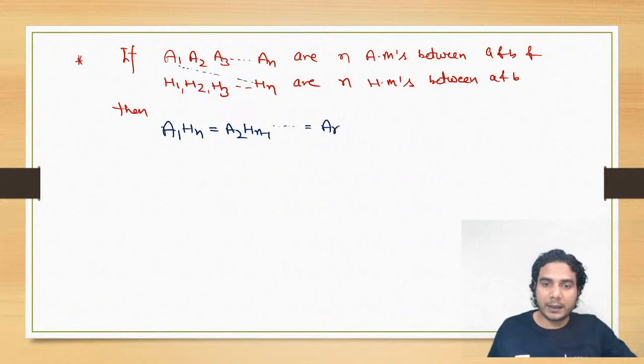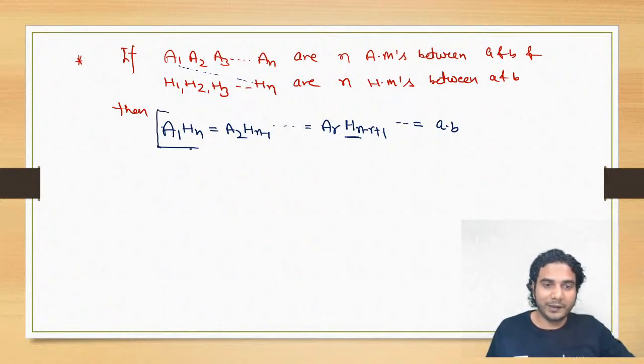If you take the rth arithmetic mean from the beginning, then the rth harmonic mean from the last will be the n minus r plus 1th from the beginning. All these products are constant and equal to A into B. This is the property.